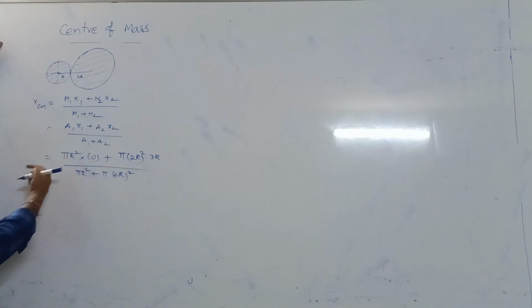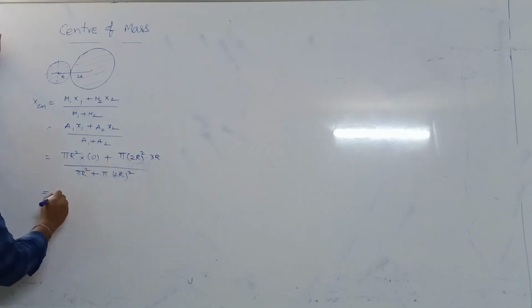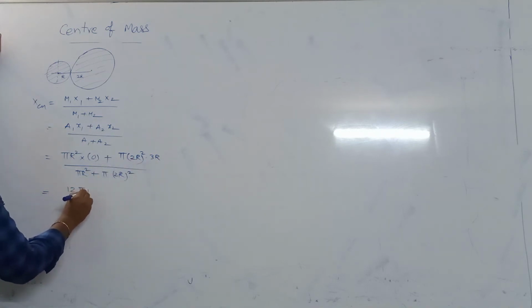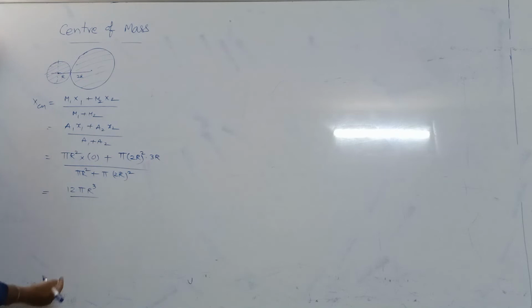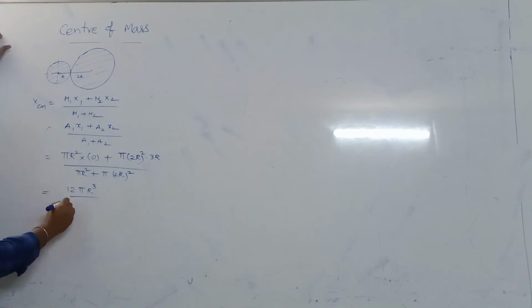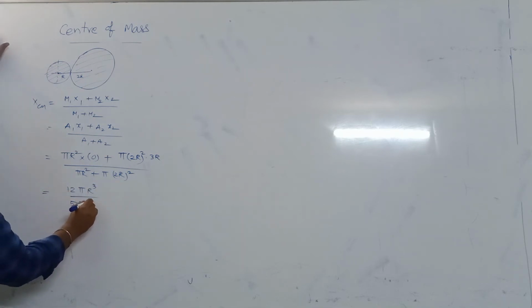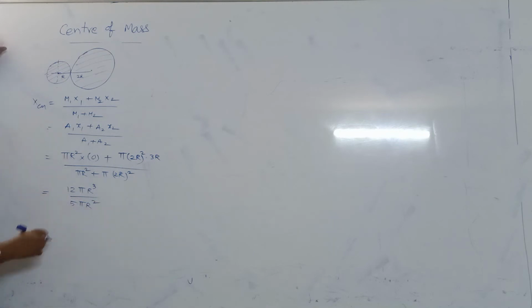Now this is 0, and it is 12 pi r cube by pi r square plus 4 pi r square, 5 pi r square. Hence pi cancels, r cancels, 12 by 5 into r. So this is x center of mass.